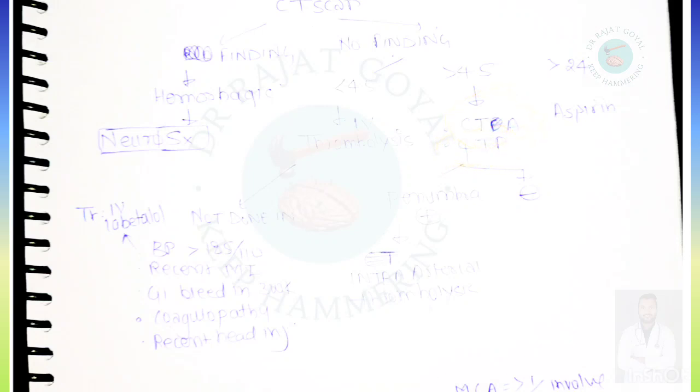After CT angiography and perfusion, if penumbra is present, then we can do intra-arterial thrombolysis. Penumbra is that part which can be saved, but if there is no penumbra and total damage has already occurred, then we do not have to treat. In greater than 24 hours, we only give aspirin.